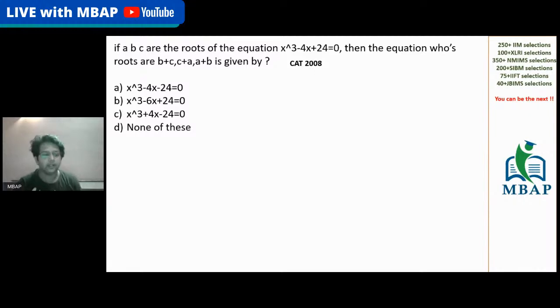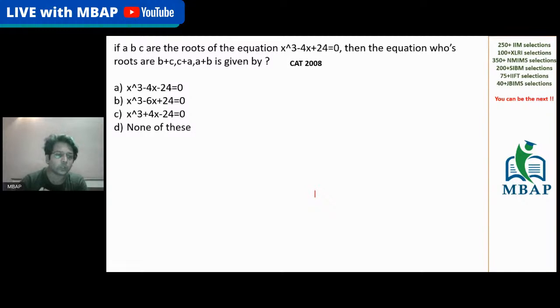Very, very easily. Let's try to decode what the question means to say. The only hint I can give you before we solve this question is simply one rule. They give you all the questions in the form of a story. I repeat, all the questions will be in the form of a story. Our objective is simple. We do not have to fall into the trap of a story. We have to focus on the learnings and the concepts, which are going to make our life simpler to solve these CAT level questions. Let's take this question.